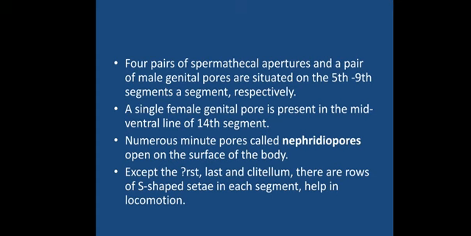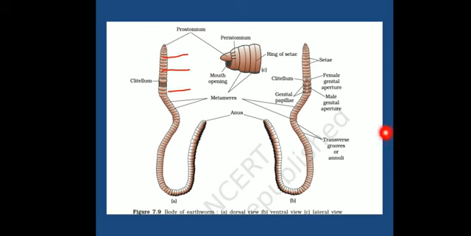A female genital pore, the opening of the female reproductive part, will be found on the ventral side on the 14th segment. Over here, this is the female genital pore, and below this we also have the male genital pore. So we can understand it has both the female and male reproductive parts present in the same organism, and hence this type of organism is called a hermaphrodite. You may write it down.